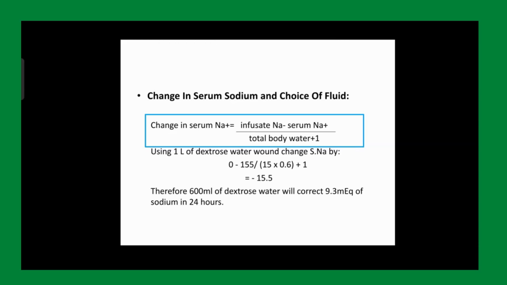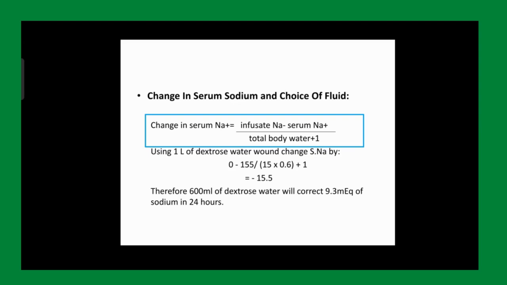So if we use 1 liter of dextrose water, now this dextrose water is free of sodium, so your zero is your infusate sodium. Patient had serum sodium of 155, so 0 minus 155 and then you divide it by 15 into 0.6, जो patient का total body water है, plus 1. Your answer will be 15.5. Forget about the plus minus sign, यहाँ maths नहीं है, so we will not consider this plus minus sign. So your answer is 15.5. So if we infuse 1 liter of dextrose water to this child, उसका सोडियम जो करेक्ट होगा वो 15 मिली इक्विवेलेंट्स करेक्ट होगा.